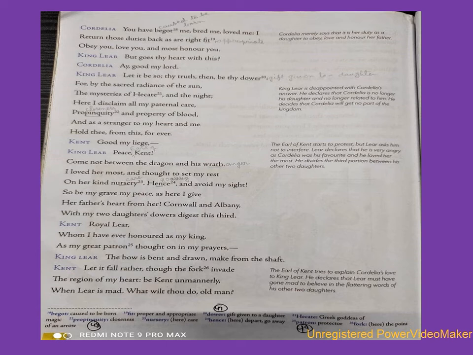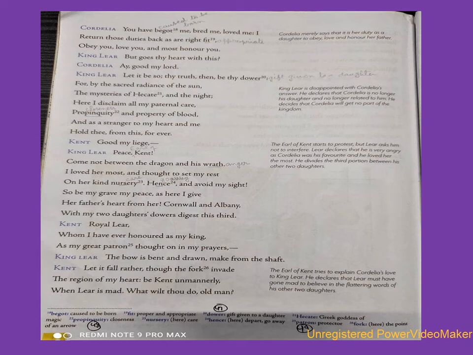Now he declares that her share of the kingdom will be divided among her two elder sons-in-law, that is Cornwall and Albany. Kent again interrupts and says, Royal Lear. Here Kent wants to say, Lear, rethink your decision, what decision you are taking.